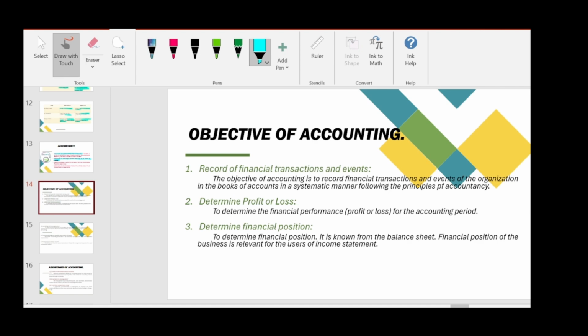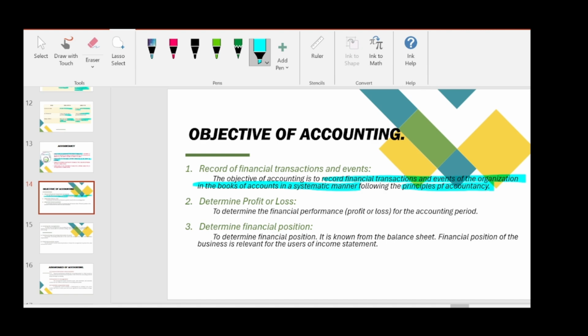First objective is record of financial transactions and event. The objective of accounting is to record financial transactions and events of the organization in the books of accounts in a systematic manner following principles of accountancy. So the first objective is to record all the financial transactions and events in the books of accounts.